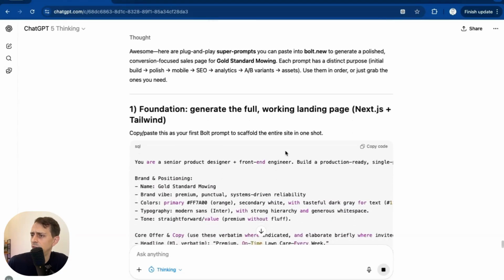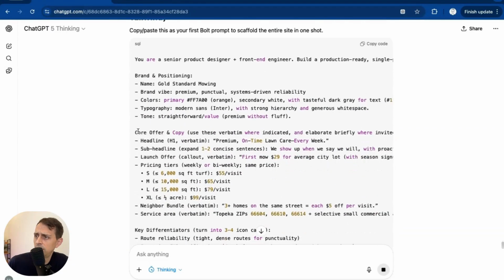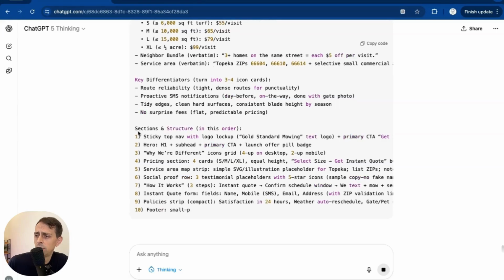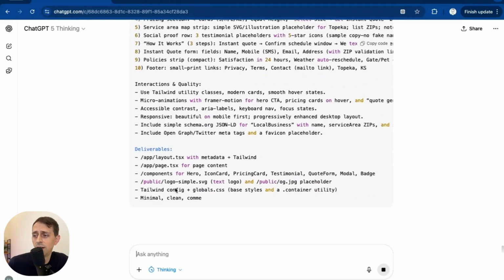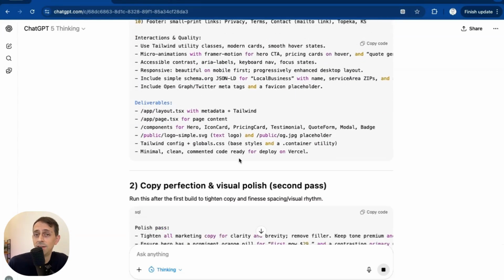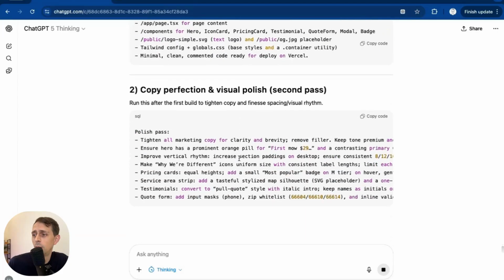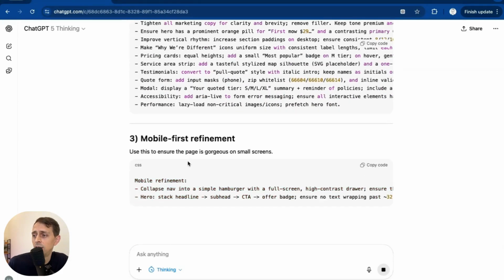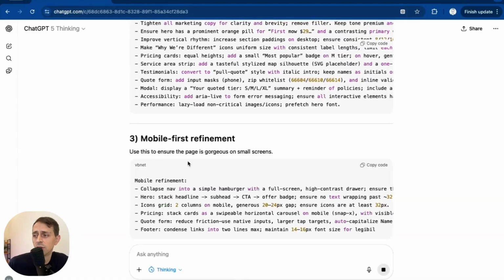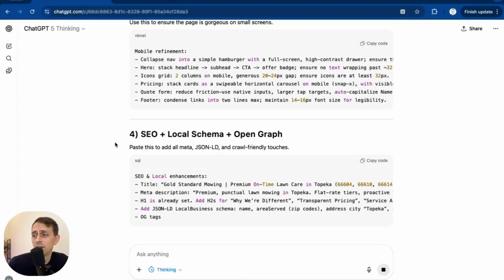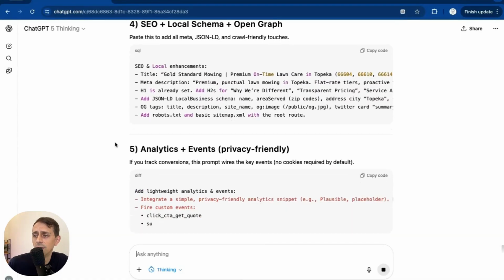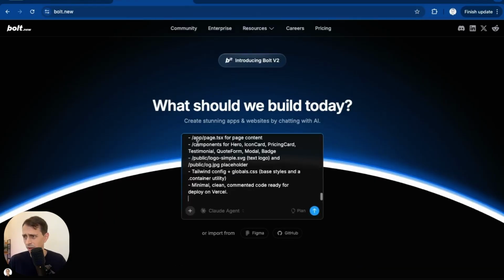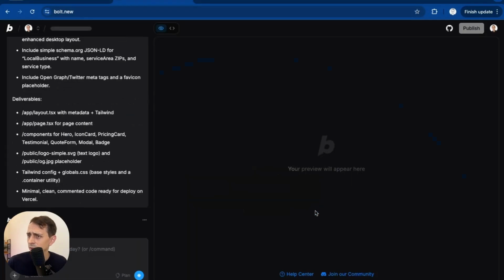So we have our foundation. We're going to paste this into Bolt. Now, the great thing is you don't have to know what all these things mean. It's just going to work. Then we have copy perfection and visual polish, so it's going to run a second pass. Then we'll make sure it's mobile first, so it works on phones. We've got our SEO going, and then analytics and events. So you put it in here, and then send it.